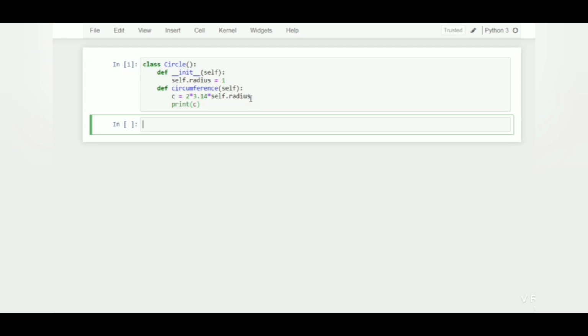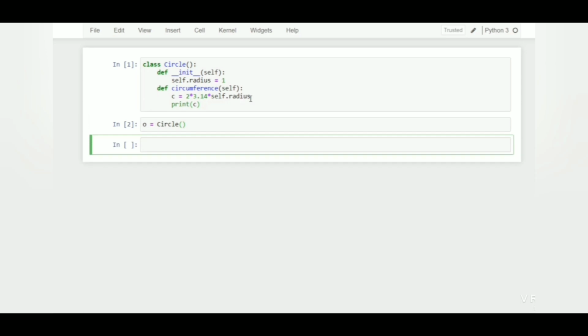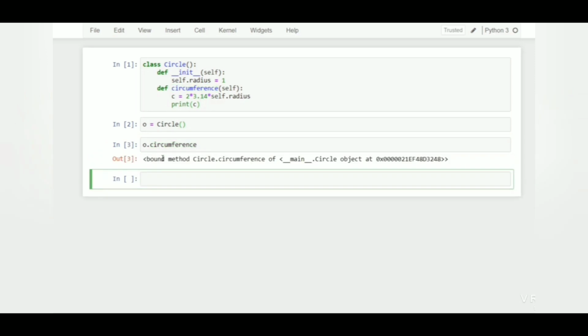Let's create the instance of the circle. O is equal to Circle. Now let's call the method of this instance O. O period and the name of the method. It will be circumference, and then you have to provide opening and closing parentheses. But for now we don't provide it and just run the cell.